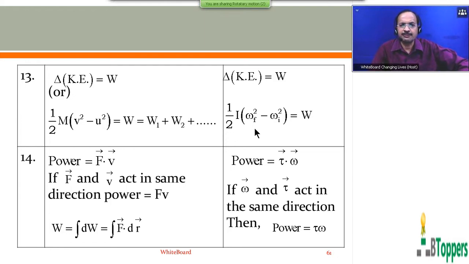Similar relationship can be written for a rigid body performing pure rotational motion about a fixed axis. The change in the kinetic energy of the rigid body rotating about a fixed axis, when its angular velocity changes from omega i to omega f, can be written as half I omega f square minus half I omega i square, or half I into omega f square minus omega i square. That is equal to the work done on the rigid body by all the forces acting on the rigid body in pure rotational motion.